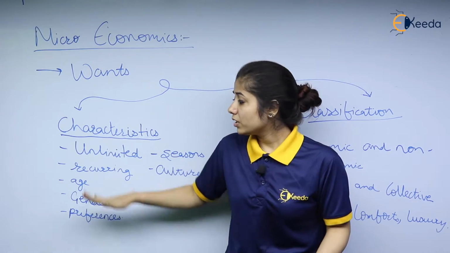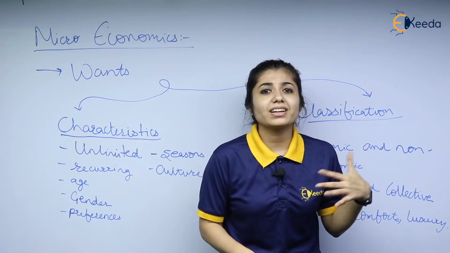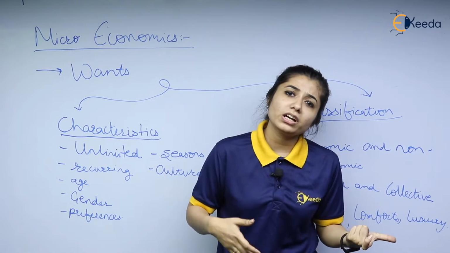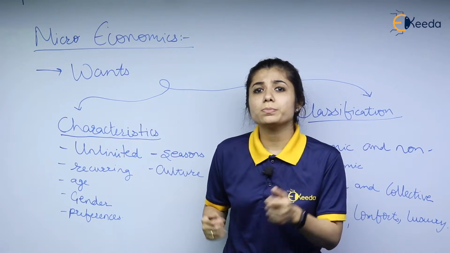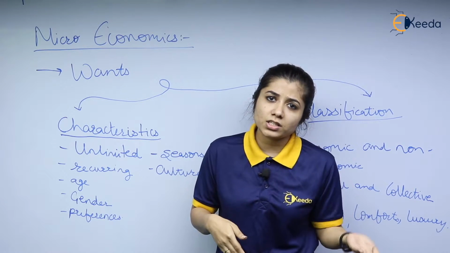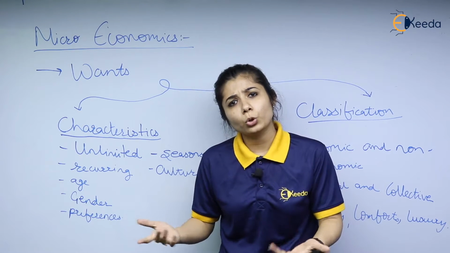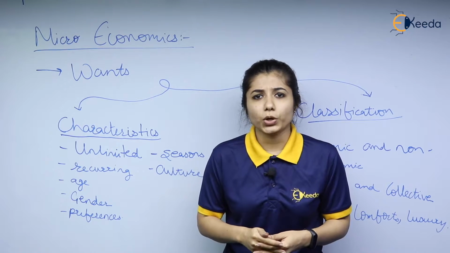The next is recurring. Wants are recurring in nature. They keep on recurring. The same want may reoccur or different wants, but they keep on reoccurring. Once it is satisfied, again it reoccurs. Example, food, clothing, all these wants.